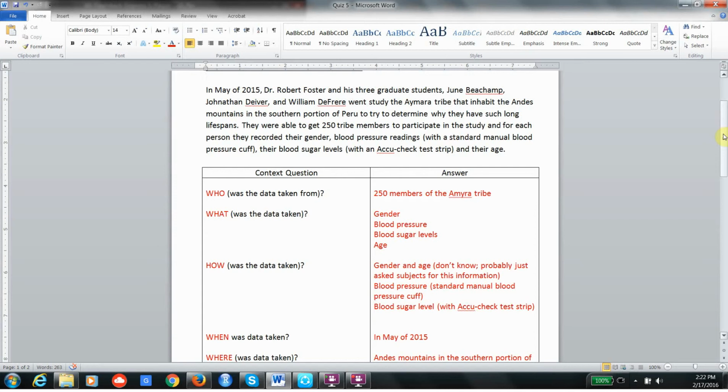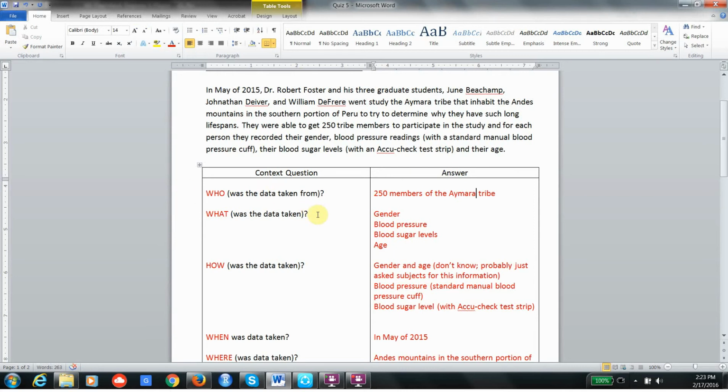The 2 that you know always have to be in there are who and what. So I do those first. So who. Who is not who was making the measurements. It was who was the data taken from. And in this case, it was 250 tribe members from the Aymara tribe. Okay. I think I had that spelt wrong. A-Y-M-A-R-A.